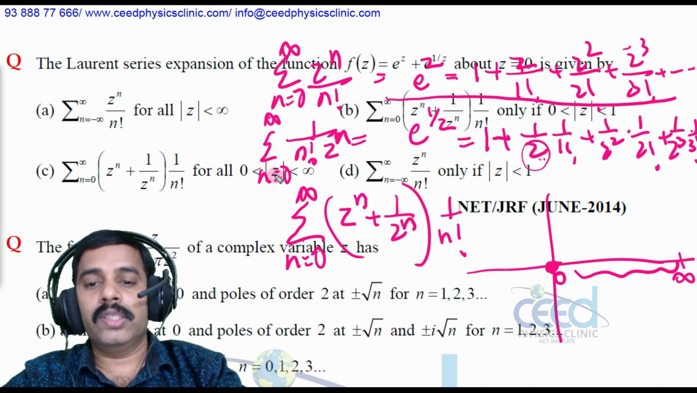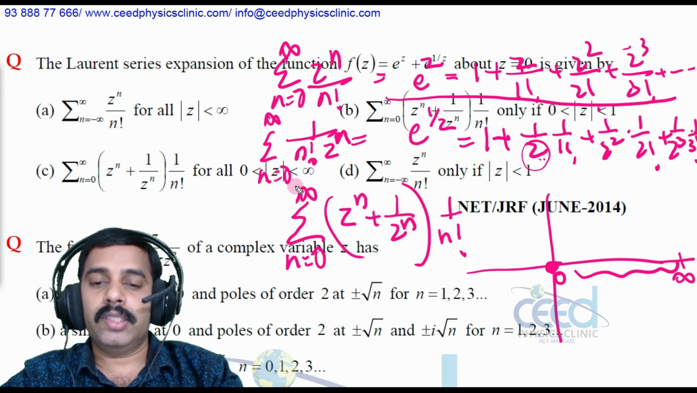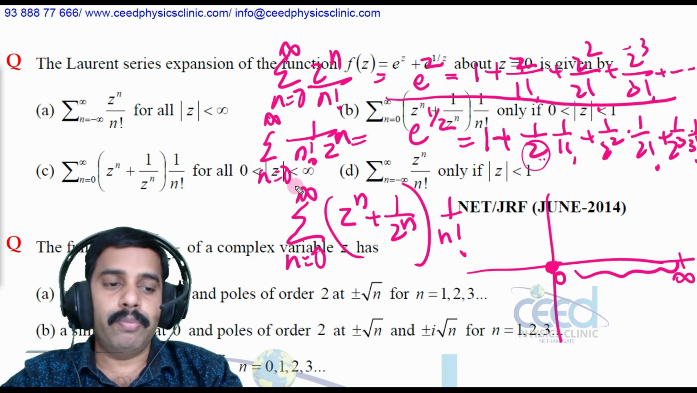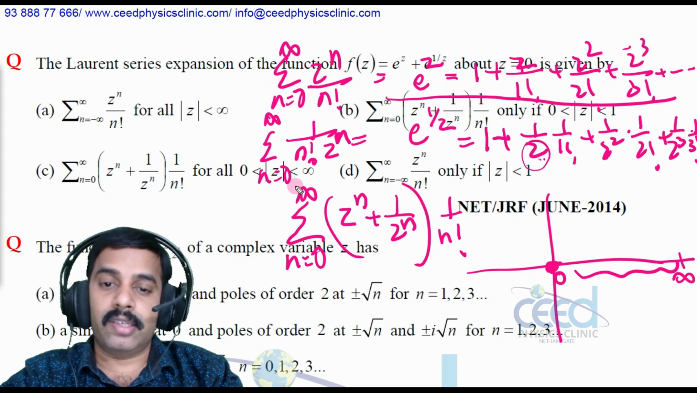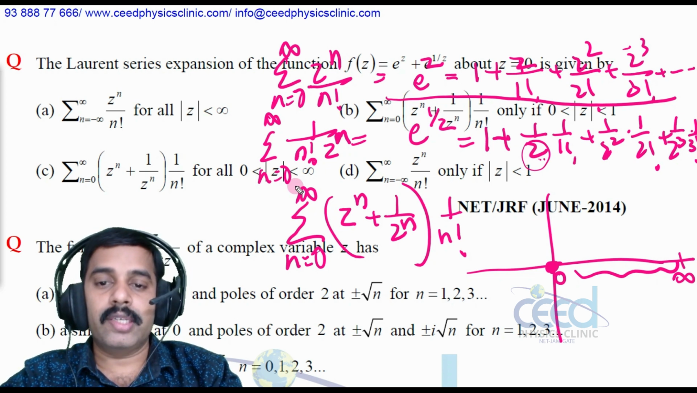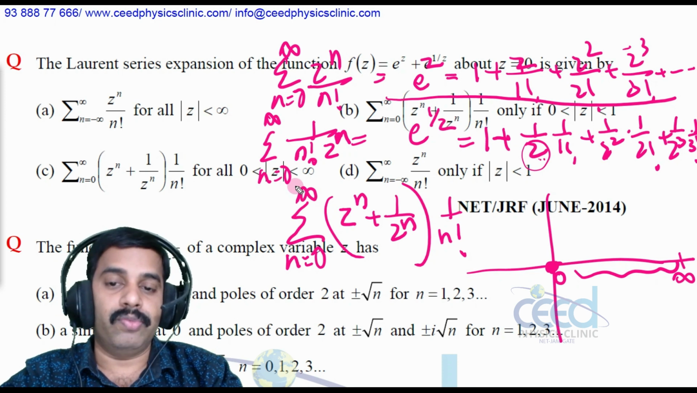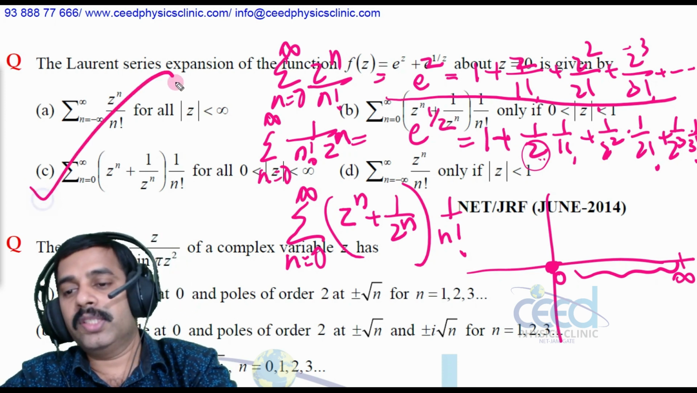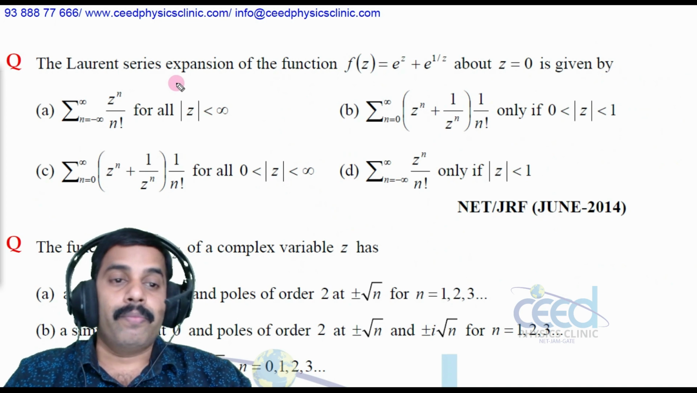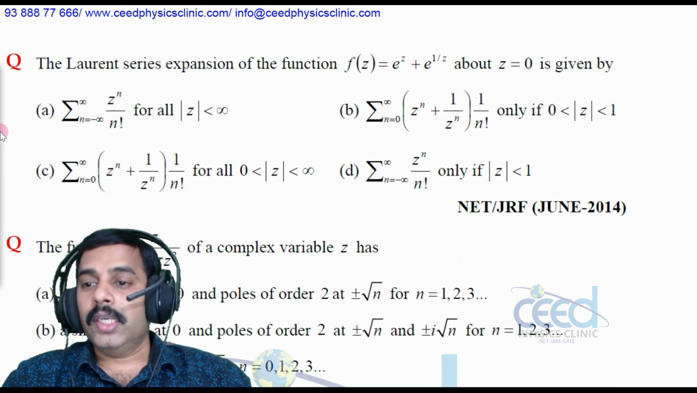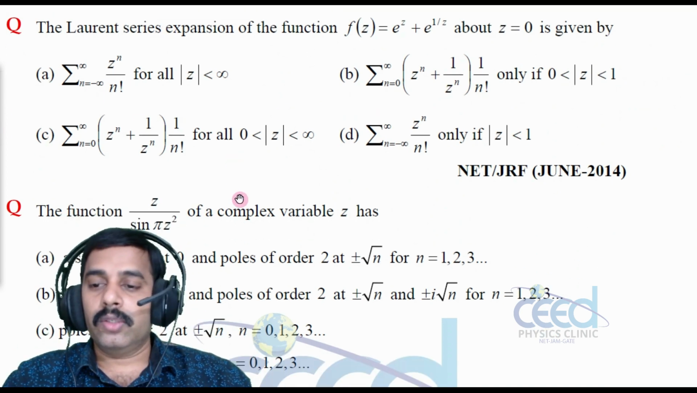So mod z should be greater than 0 and it should be less than infinity, means any point, right? Infinity is another infinite point. So we may write 0 less than mod z less than infinity, right? So option C is correct, right? Now let us come to another question.